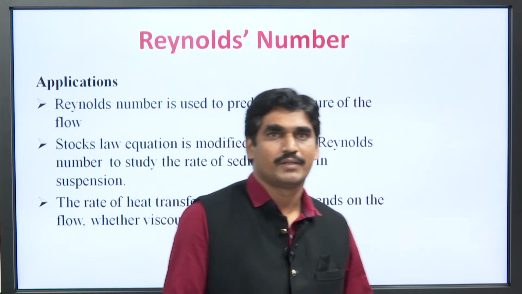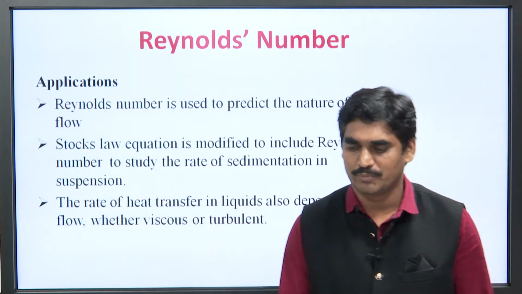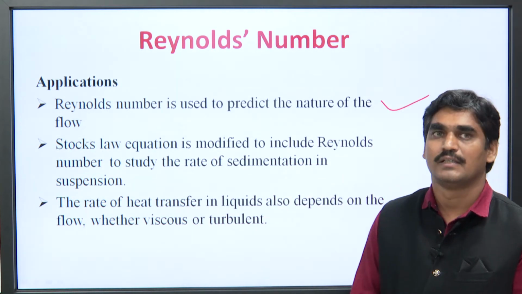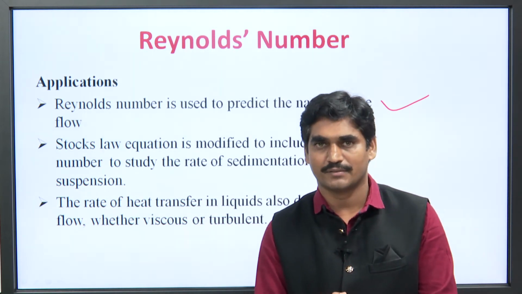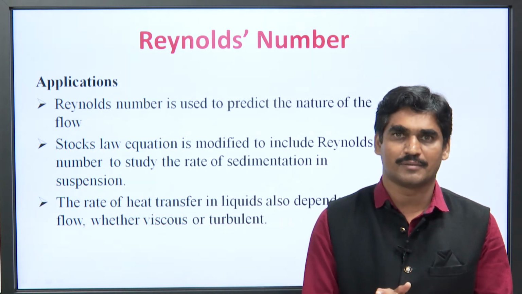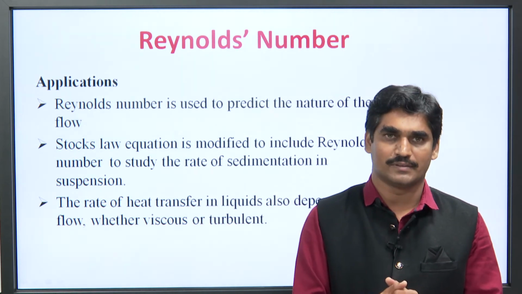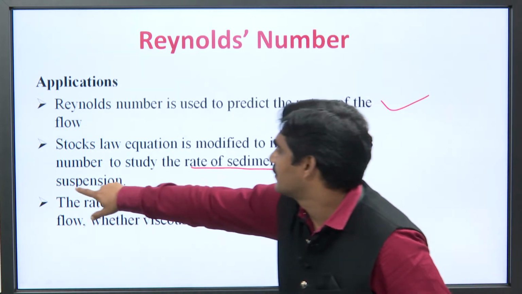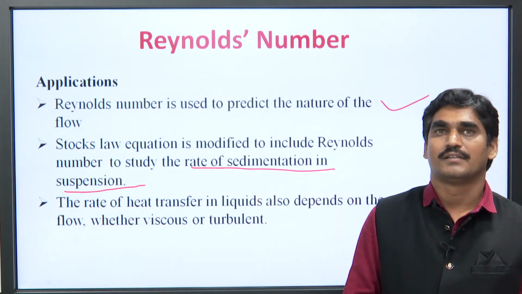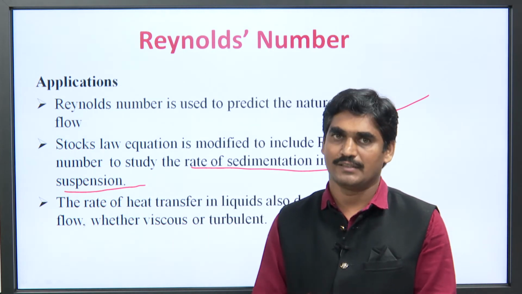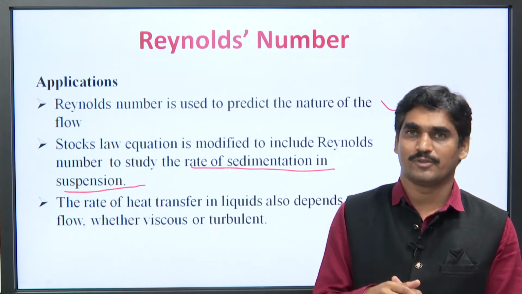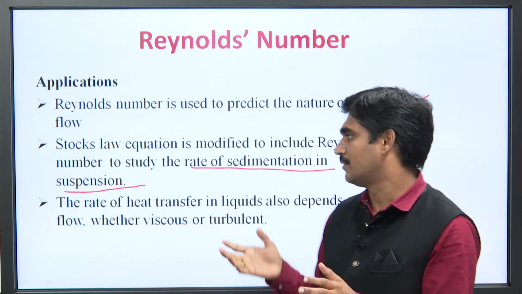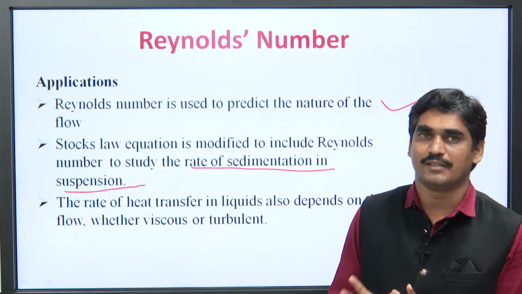Now, these are the applications of Reynolds number. It is used to predict the nature of flow. First application. Second application, Reynolds number is applied to Stokes law equation to study the rate of sedimentation in suspension. किस चीज़ के लिए? सेडिमेंटेशन रेट मेज़र करने के लिए सस्पेंशन का भी स्टोक्स लॉ को मॉडिफाइड करके उसमें रेनॉल्ड्स नंबर इंक्लूड कर दिया गया, जिससे कि हम रेट ऑफ सेडिमेंटेशन ऑफ सस्पेंशन इजिली मेज़र कर सकें.